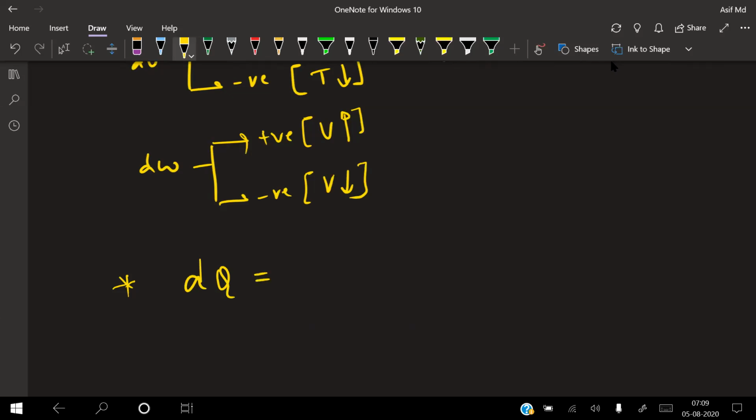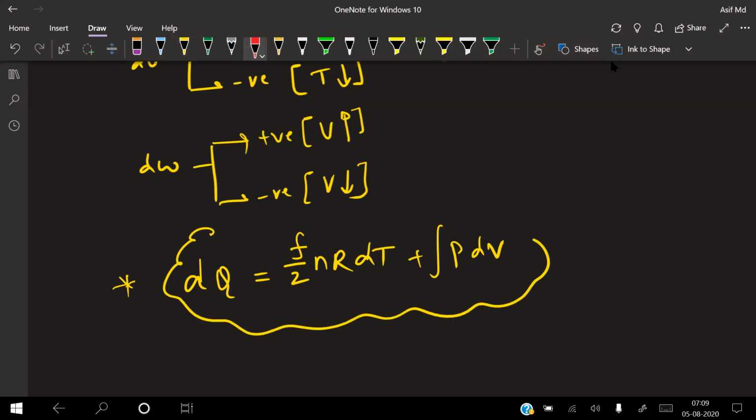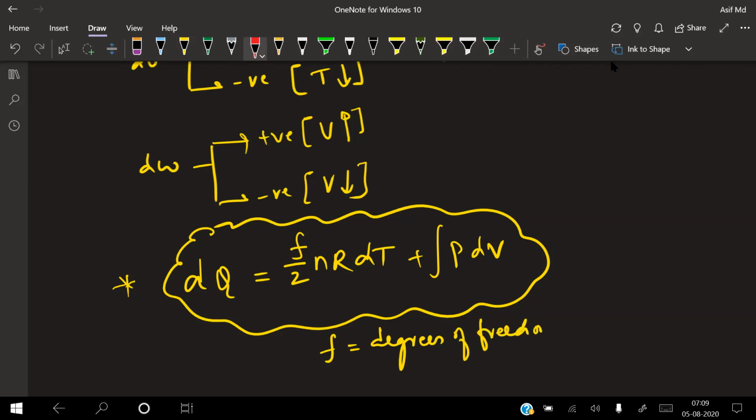Delta Q is also written as f by 2 nR dT plus work done, which is the integral of P dV. I'll tell you, don't bother. This is the other form of the first law of thermodynamics. F means degrees of freedom. I'll explain that later, but right now just remember degrees of freedom.